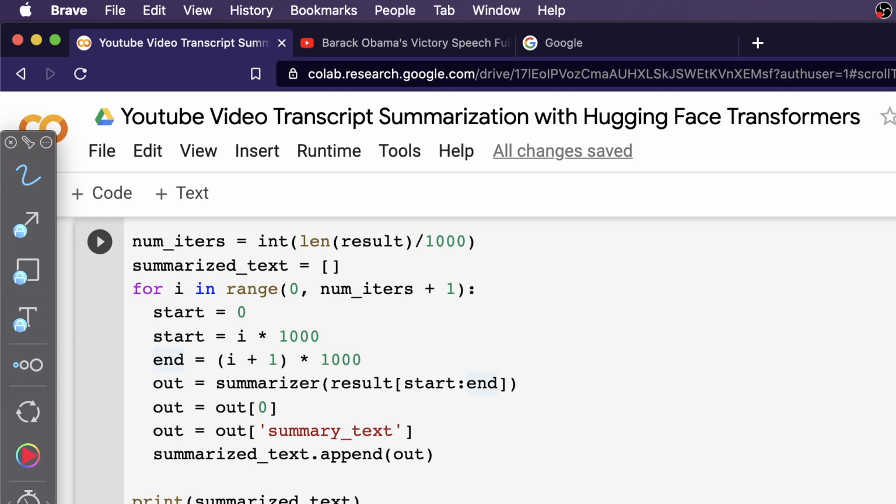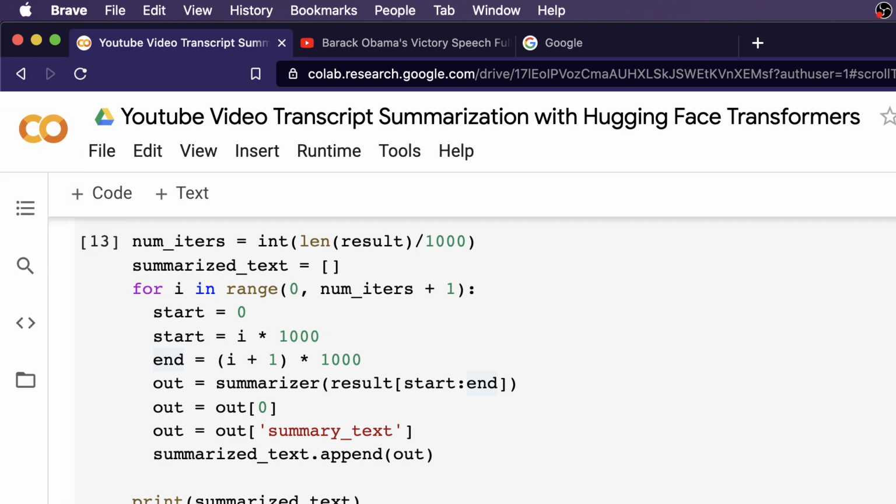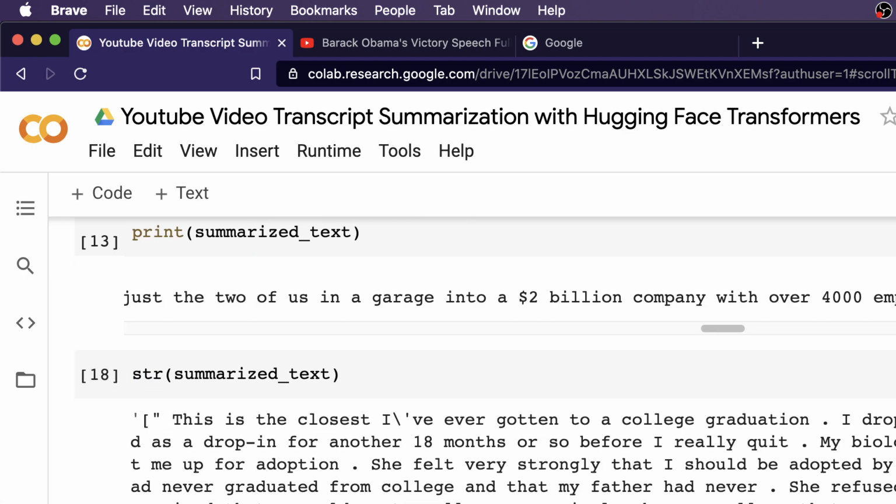And you can see that it is separated. So what we can do is actually say str, and then we would get a string output of all these things. So this is the closest I've gotten to a college graduation. I dropped out of college.